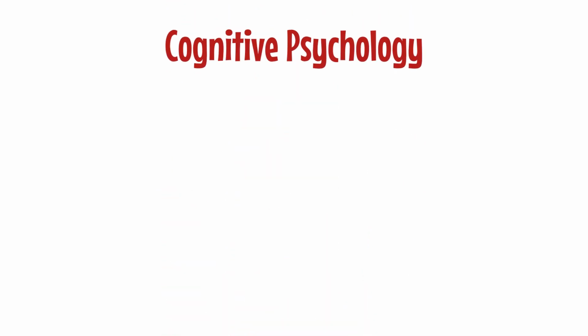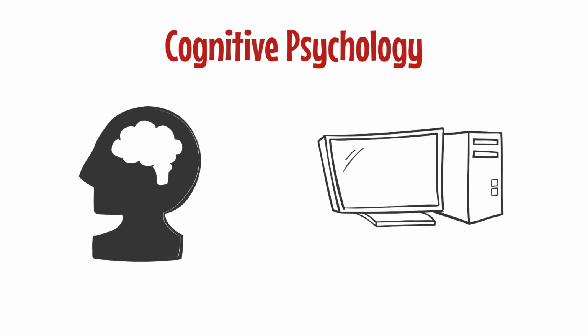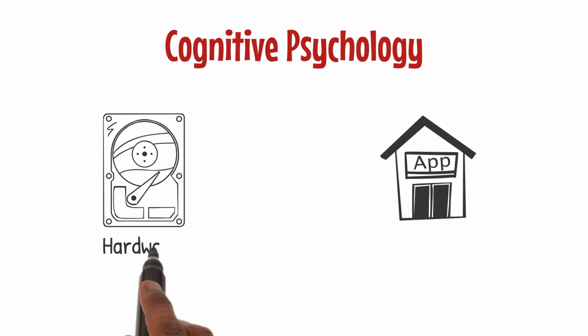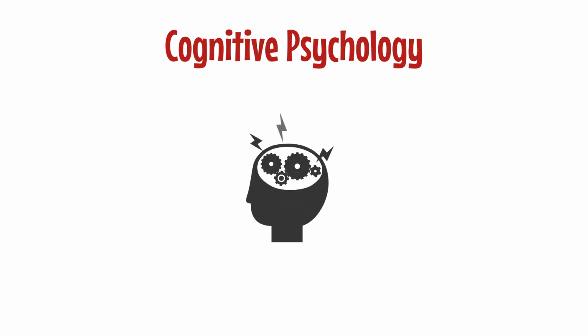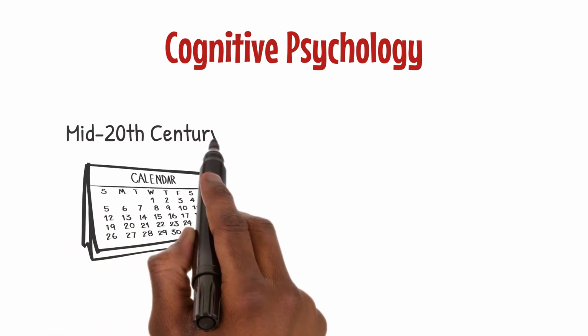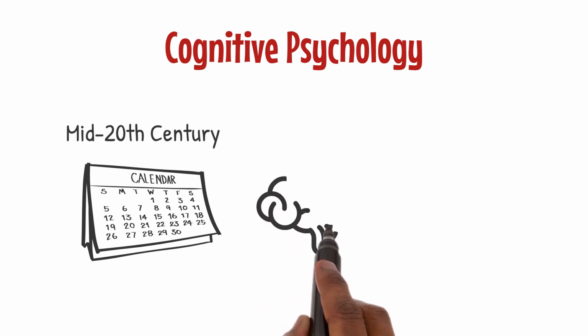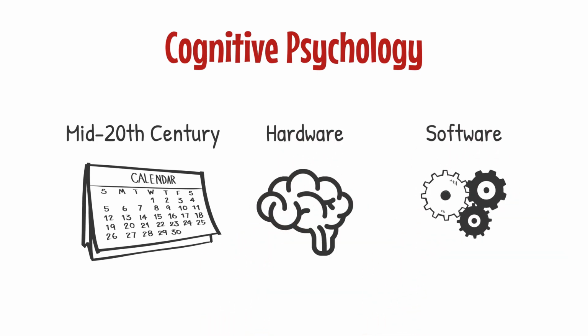Cognitive psychology is like understanding how our brain works as a computer. Just like a computer has hardware and software, our brain has structures and processes to manage information. This idea started in the mid-20th century. Think of your brain as the hardware and the mental processes as software that handles data.